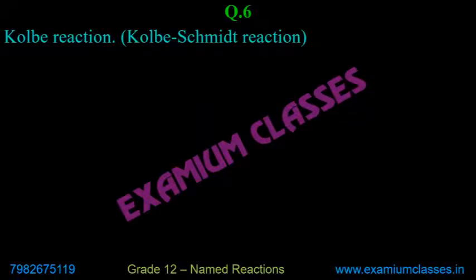Next one, Kolbe reaction. Now, students have made mistakes here as well. Kolbe reaction, if it is written, it is the Kolbe-Schmidt reaction, not the Kolbe's electrolytic method. Understand the difference. That's why the next one is Kolbe's electrolytic method. So Kolbe's reaction means Kolbe-Schmidt reaction.